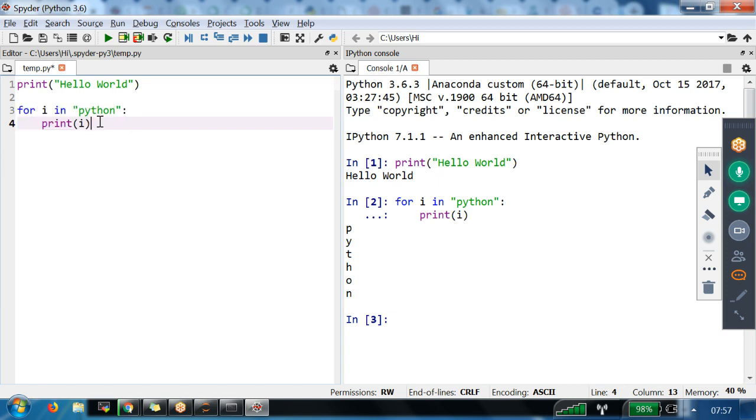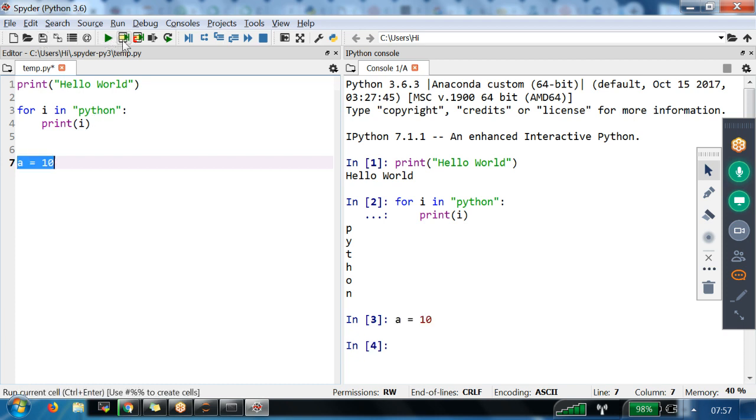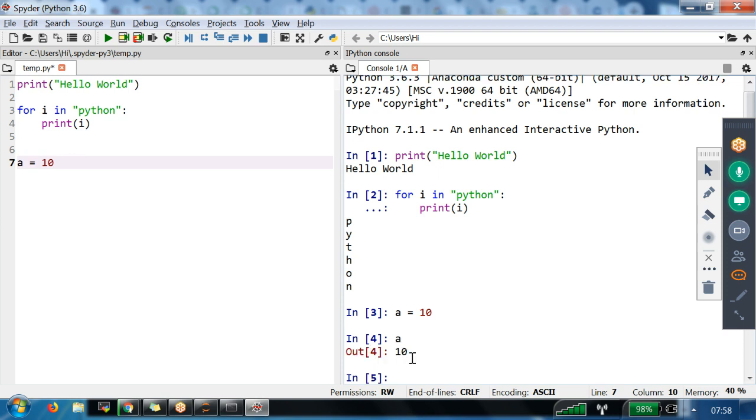If I want to define some variables, you can go and define some variables. For example, a is equal to 10, I am trying to define it. If I execute it, you have defined one variable, a is equal to 10. If you want to see the value of a, you can even type it directly here. If you type a here and press enter, we are able to see the output. Are you getting my point?